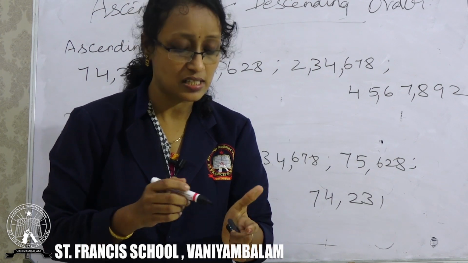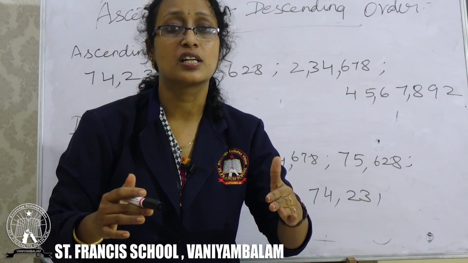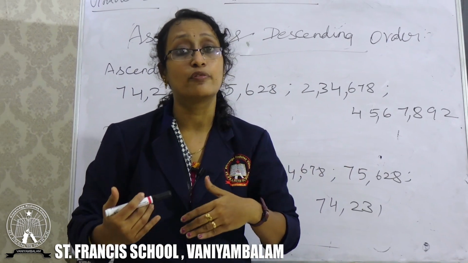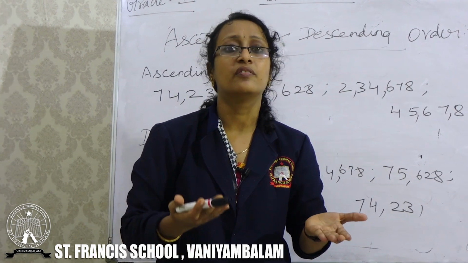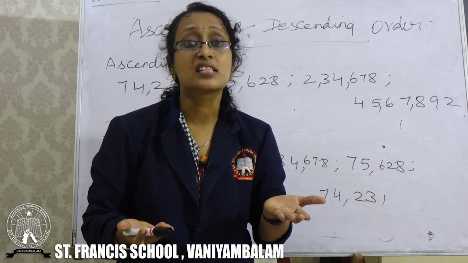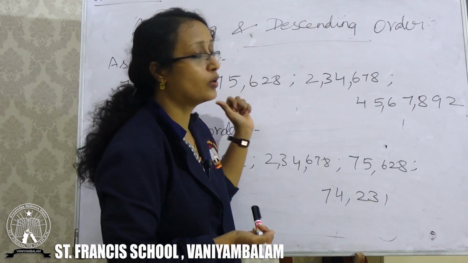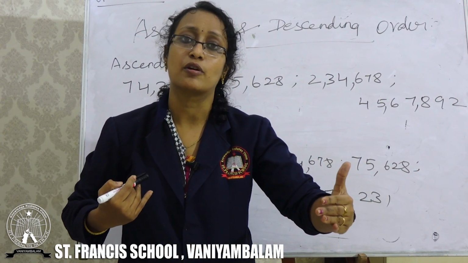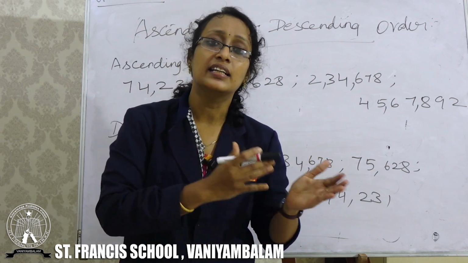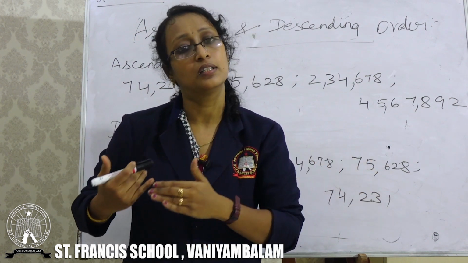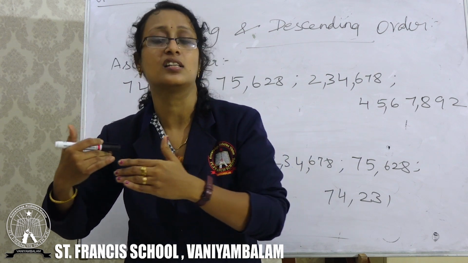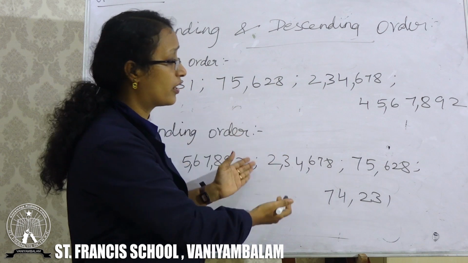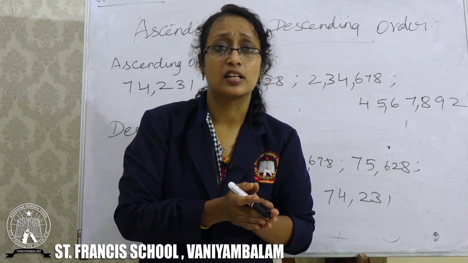Like comparing numbers, you have to check. The first condition for writing ascending and descending order is to first check the number of digits. For the ascending order, the number with the least number of digits you write first. If two or three numbers have the same number of digits, then compare the first digit, second digit, third digit, and it goes on like that. Got it? This is how you will write the ascending and descending order.